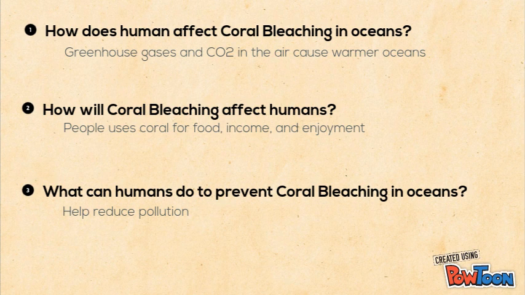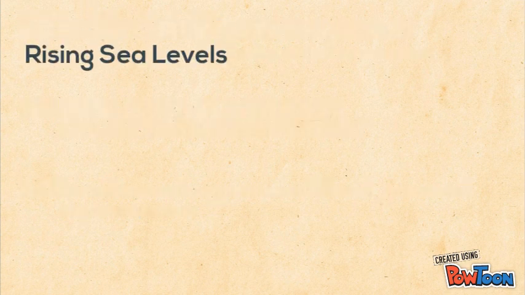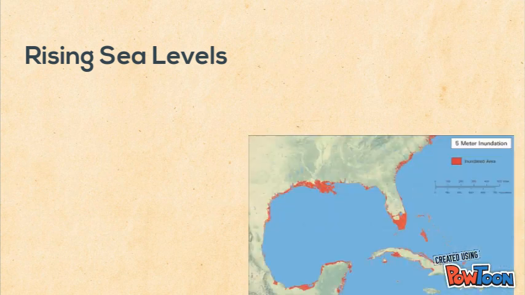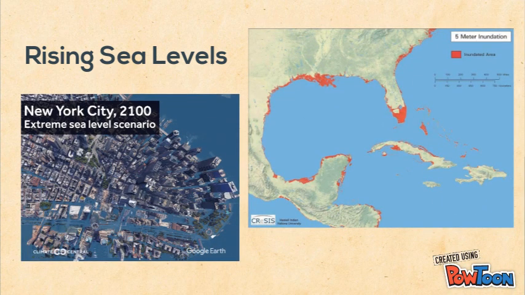How will coral bleaching affect humans? Well, we'll lose food, income, and enjoyment. How can we prevent it? We help reduce pollution. The rising sea levels. Scientists indicate that by 2100, the oceans will rise 11 to 38 inches.